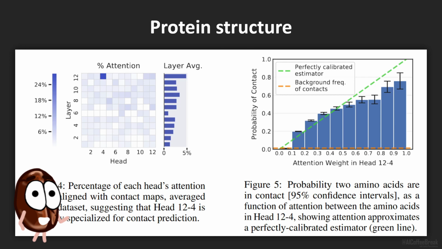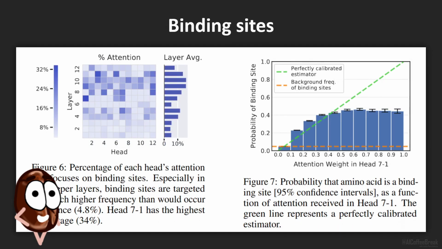So authors saw that this head's attention is a very well calibrated estimator for the probability of contact. For binding sites, this attention gets more complicated, since binding sites are more difficult to describe biologically, because there are many different types of binding sites. This is why there are more heads working together on describing this phenomenon.